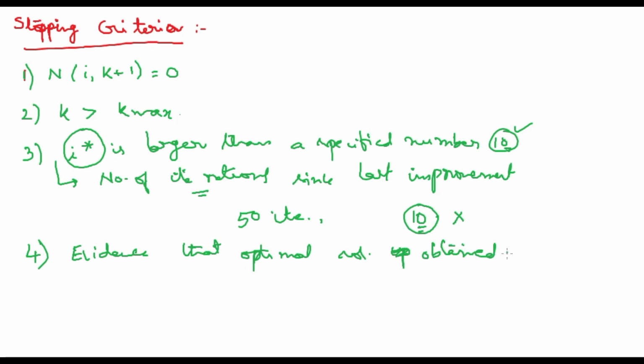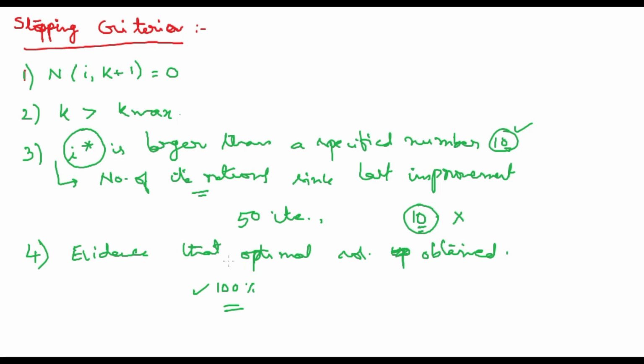So what does it mean? That means, for example, I am getting the solution for maximum marks, 100%. For example, I have already obtained 100 marks. Then what is the idea of going further? So no need to go further, right? 100 marks is the maximum mark. We have already obtained that. Then why shall we go ahead? So simply we will stop at that point. So this is called stopping criteria.